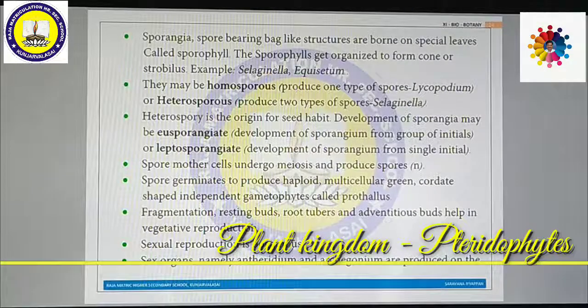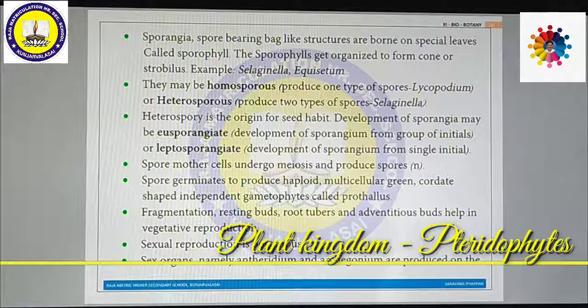Sporangia, spore bearing bag-like structures, are borne on special leaves called sporophylls. The sporophylls get organized to form cones or strobili. Example, Selaginella and Equisetum. They may be homosporous, producing only one kind of spores, like Lycopodium, or heterosporous, producing two types of spores.